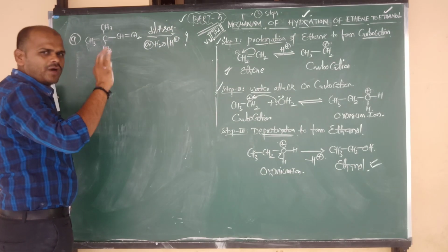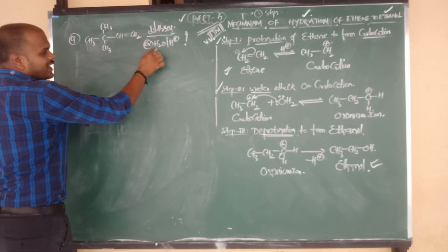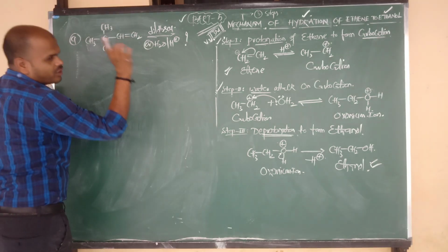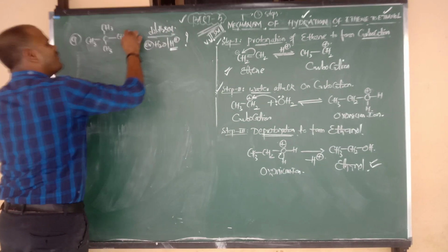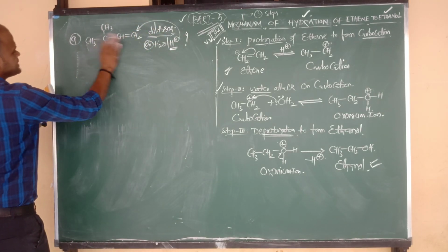The common thing is that we have to follow the Markovnikov rule, Nana. Right. What is meant by Markovnikov rule? OH minus is given to the carbon with less number of hydrogens, and H plus is given to the carbon which contains more number of hydrogens. Let us see first of all the attacking of H plus. Attacking of H plus. Right, now here I am going to write the answer.